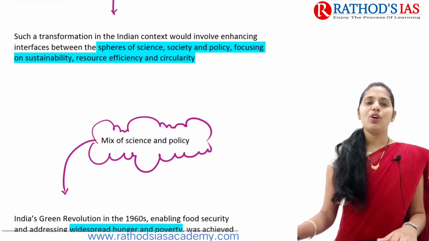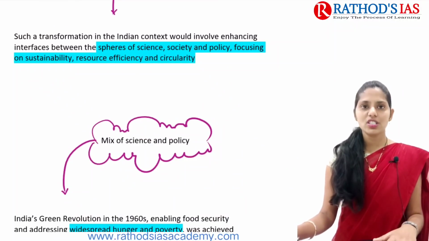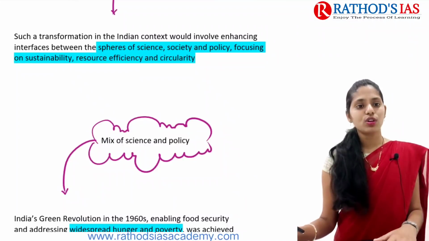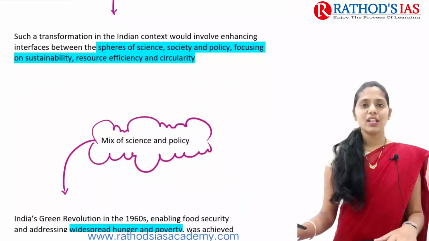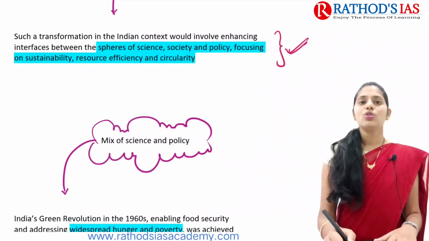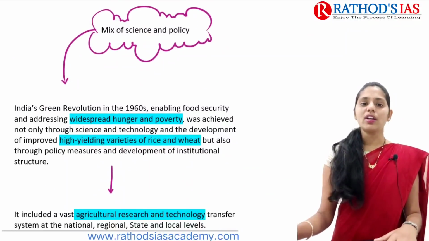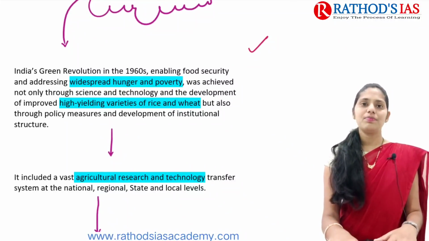Whenever you want to come up with a transformation in our food systems, we need to focus on science, we need to focus on society and policies, and we need to focus on sustainability, even resource efficiency and circularity. These are some areas of concern we need to focus on now to go for transformation of India's food system.